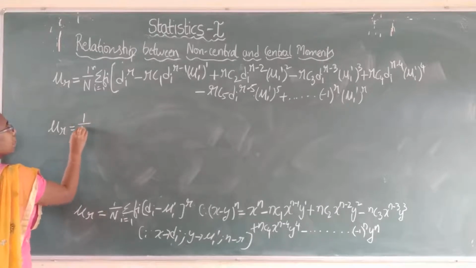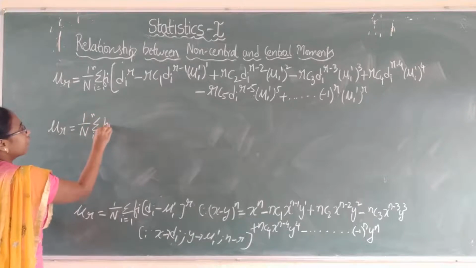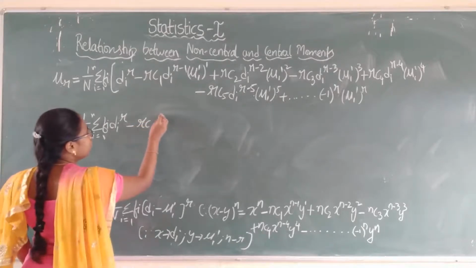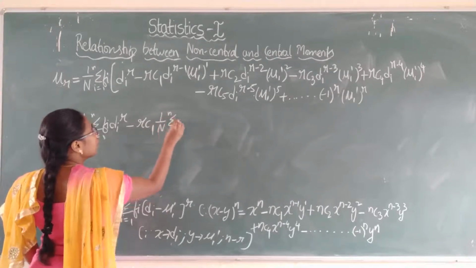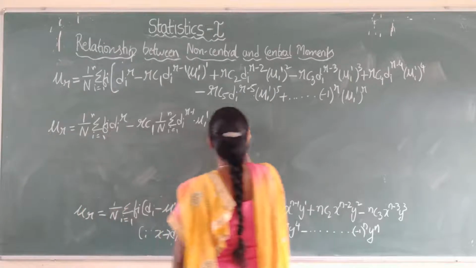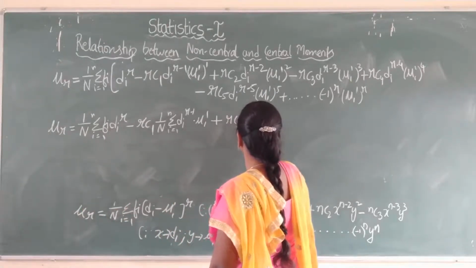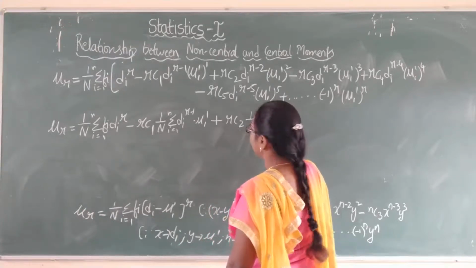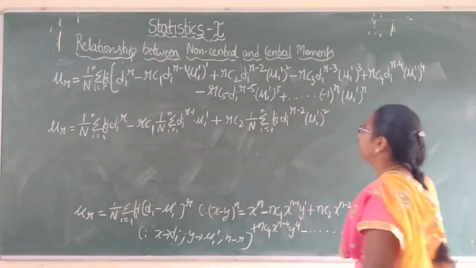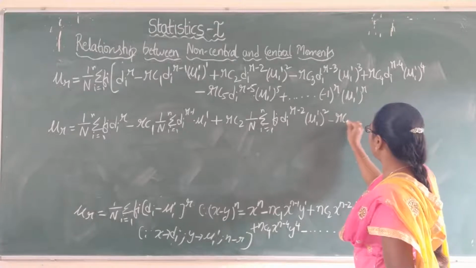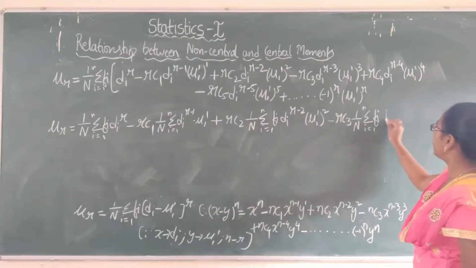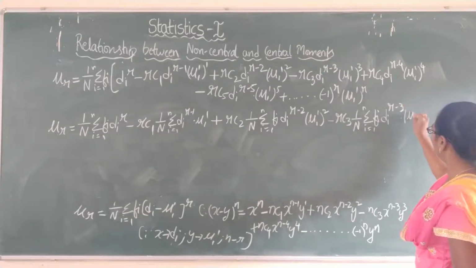First is 1 by n summation i equals 1 to n fi into di power r, minus, first write the constant, that is rC1, 1 by n summation i equals 1 to n fi di power r minus 1 into mu1 dash, plus the next term is rC2, 1 by n summation i equals 1 to n fi into di power r minus 2 into mu1 dash square, minus the third term rC3, 1 by n summation i equals 1 to n fi into di power r minus 3 into mu1 dash cube.